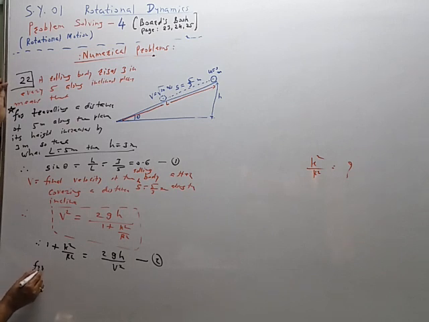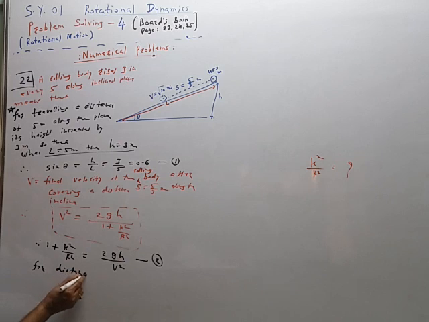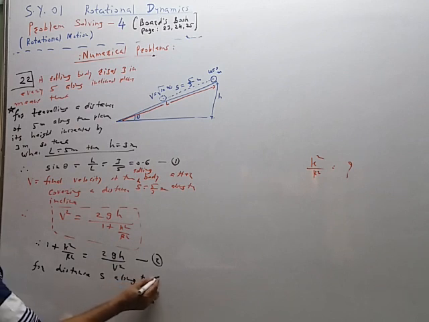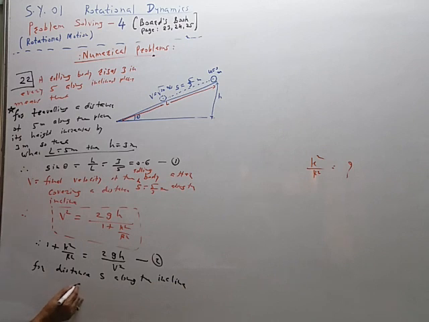For distance s along the incline, sin of theta is equal to h by s.